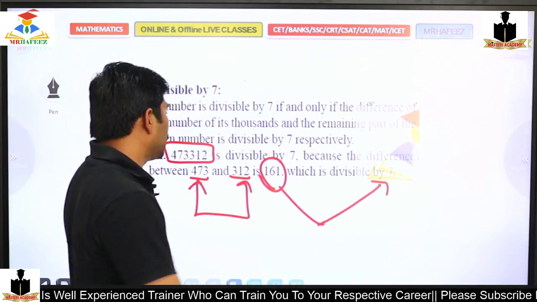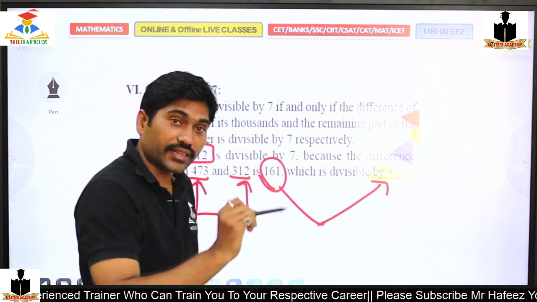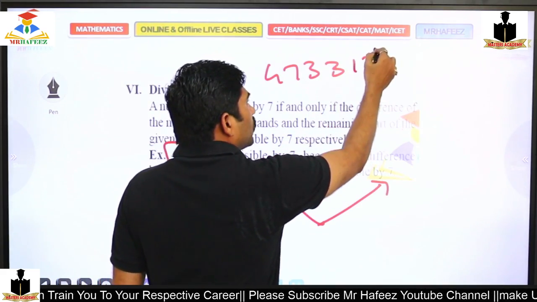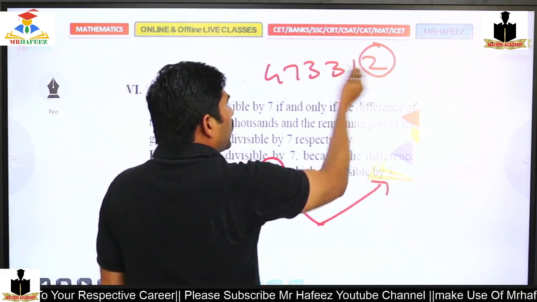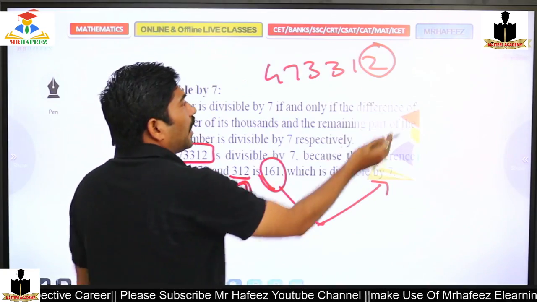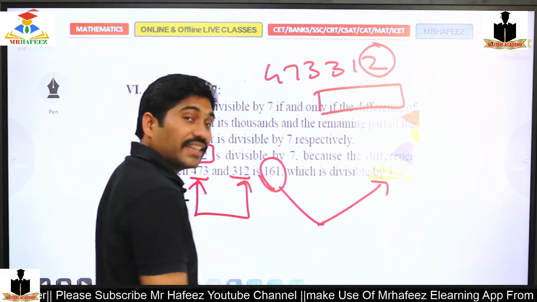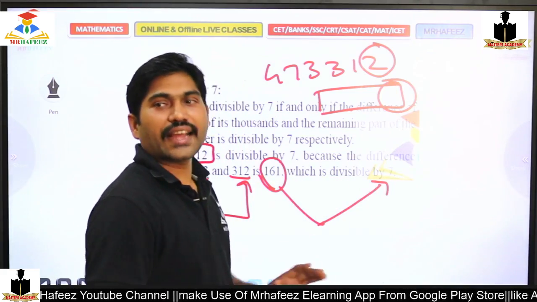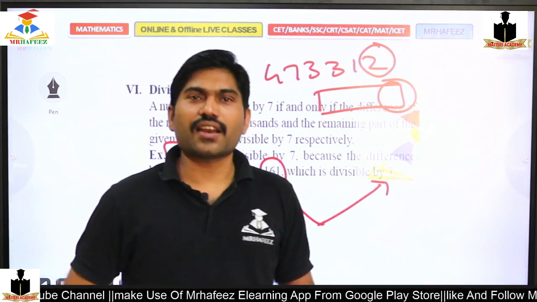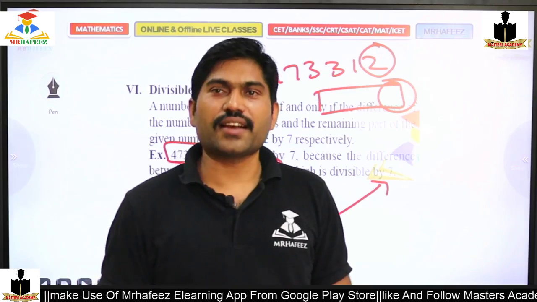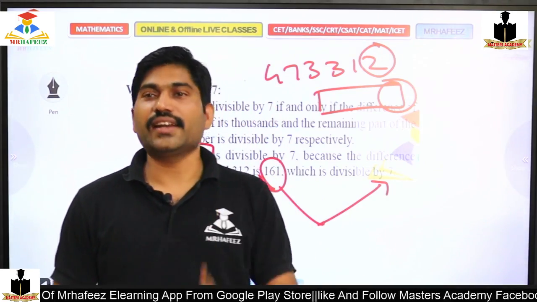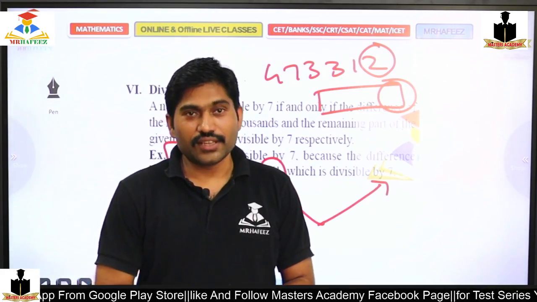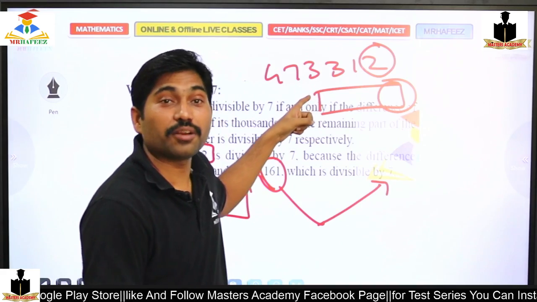Or else, the other logic is also there. So 473312: remove the last digit 2, double it and subtract from the rest. You will get another number. In that, take the last digit, again double it and subtract. Again you will get another number. Again take the last digit, double and subtract. Do like this until you get one or two digits, and later try to divide by 7. If that is divisible, the bigger number will be divisible.